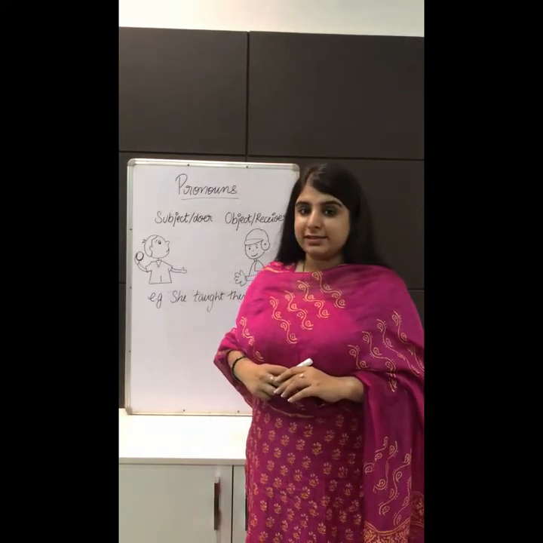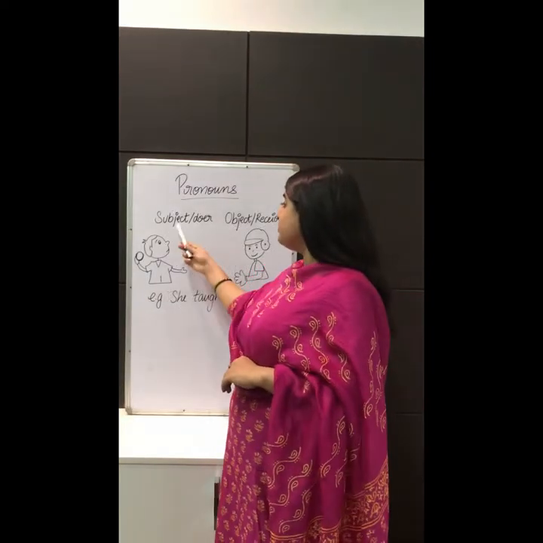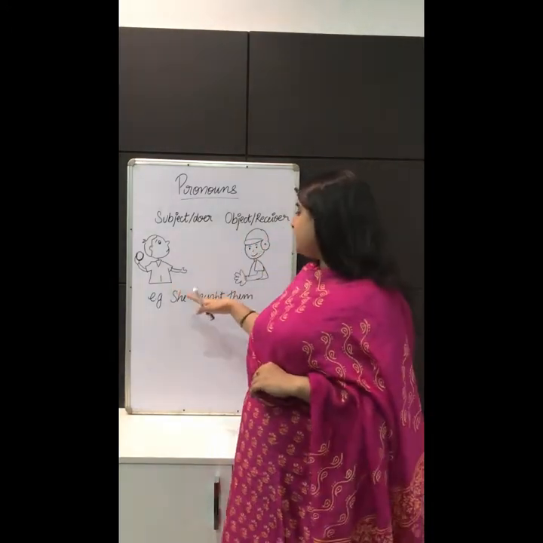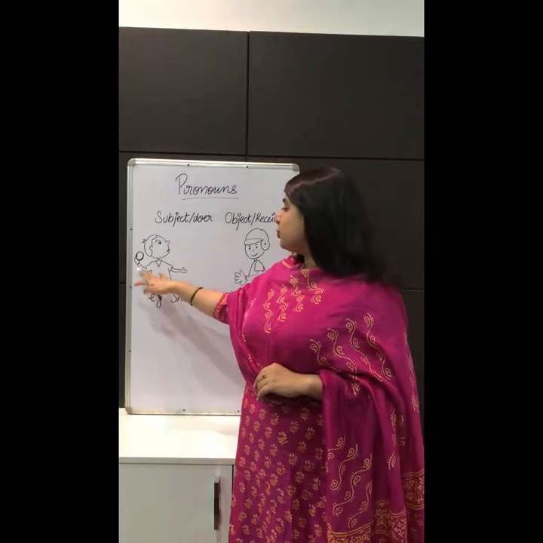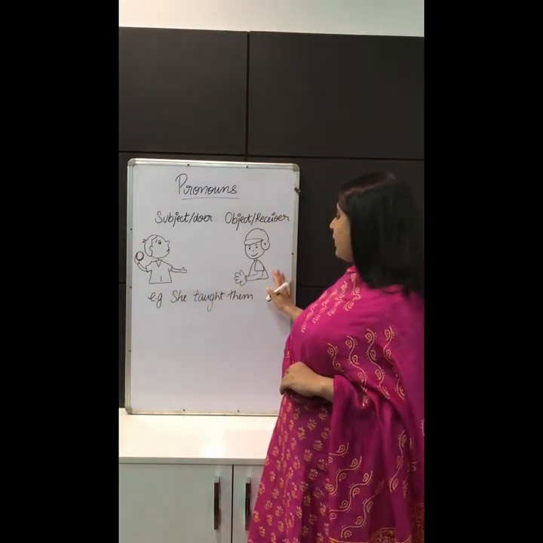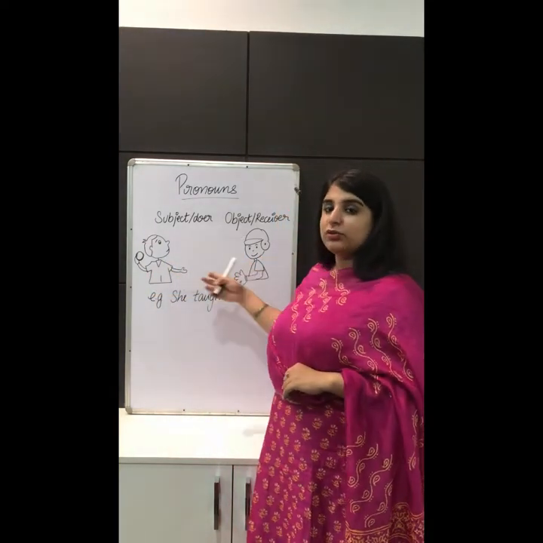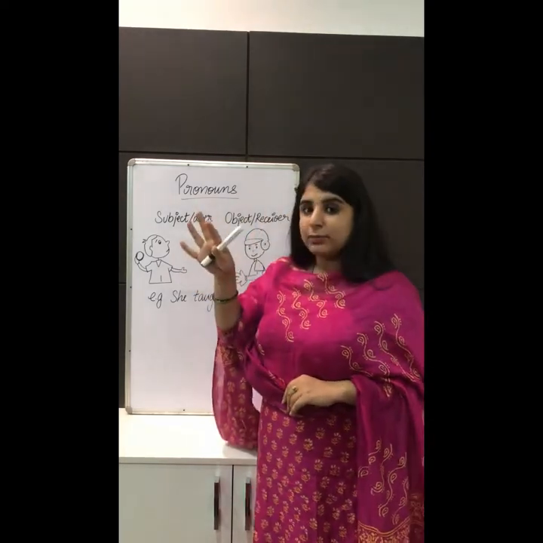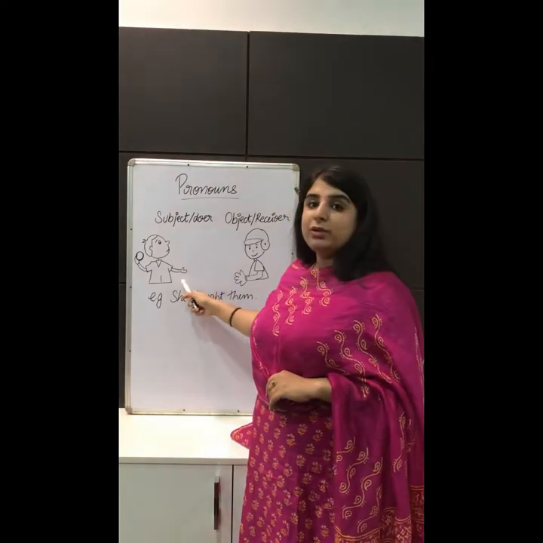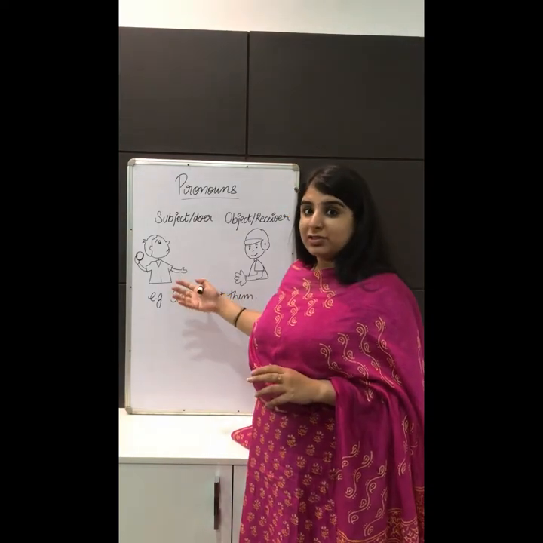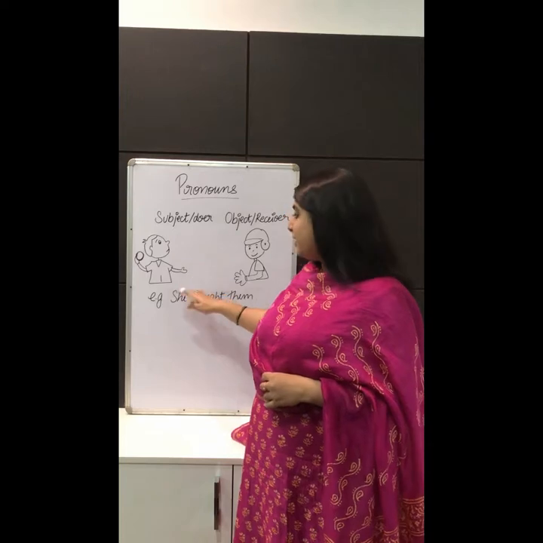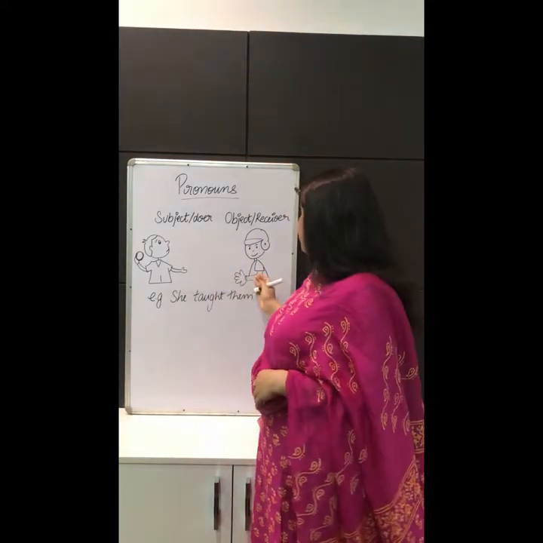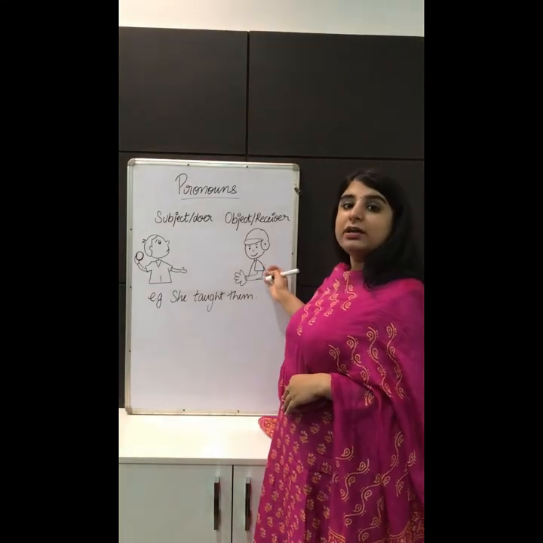Now let us understand the concept of subject or doer and object or receiver. So here you see a picture in which there's a boy who's throwing a ball and there's another boy who's there to receive it or to catch it. Because this boy is throwing the ball, he will be called the subject or the doer of the action. Basically, he's doing the action, right? And then this boy, because he's receiving the ball, he will be called the object or the receiver.